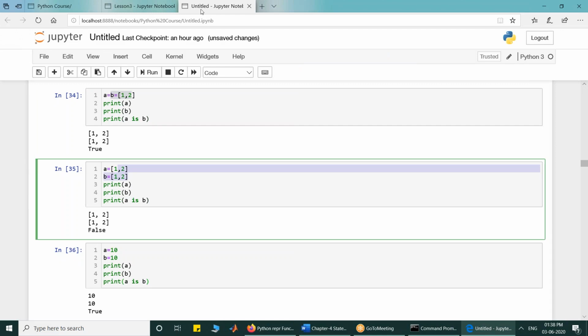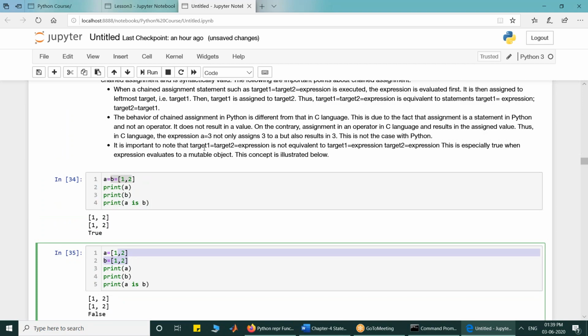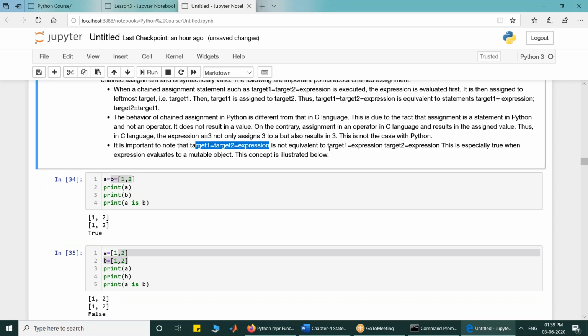So when this is occurring, look at it. Chained assignment gives you a different result, which is different from longhand assignment. So target 1 = target 2 = expression is not equal to target 1 = expression and target 2 = expression, especially in cases of mutable objects like lists. I hope that is clear to you.